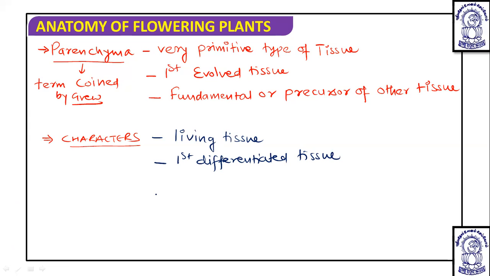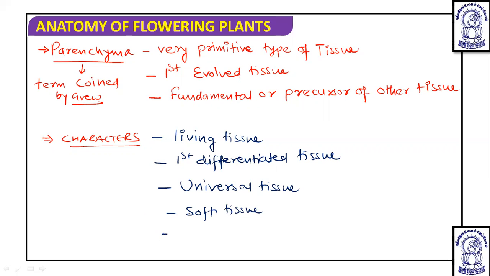Then it is also a universal tissue, and the cell has a thin walled, cellulosic cell wall, mainly cellulose. They may have pectin. This parenchyma is, we can say, soft tissue.